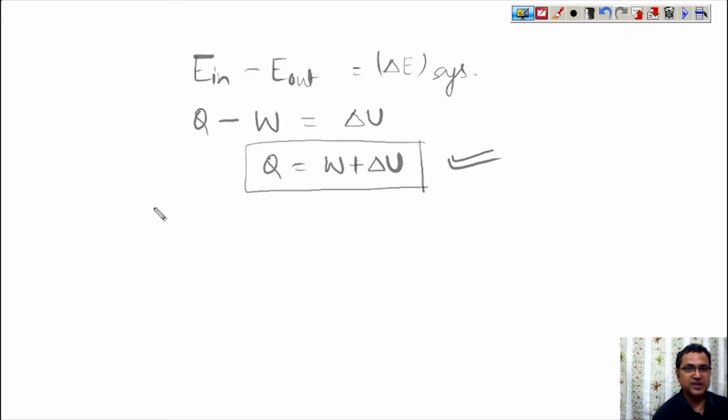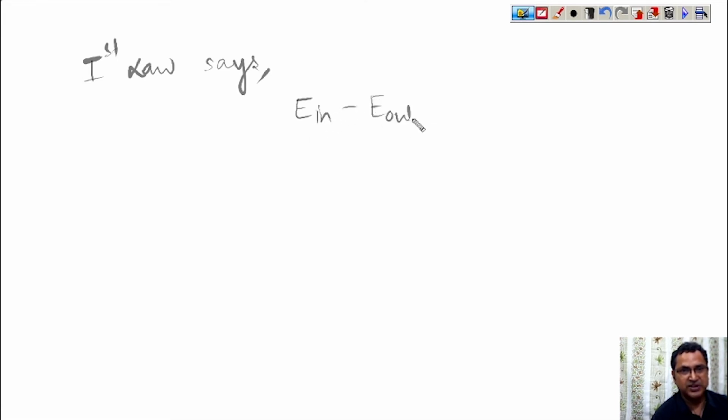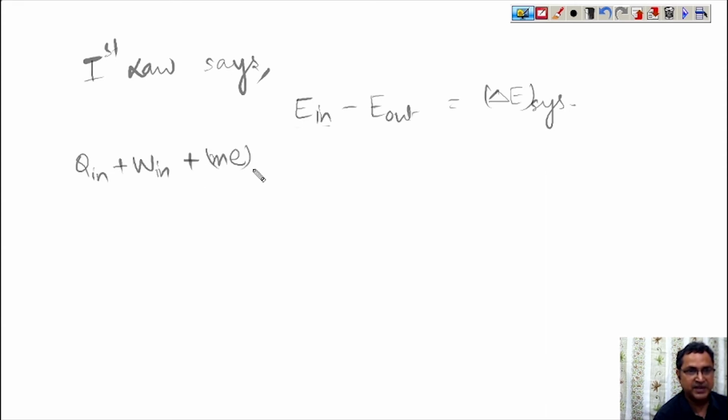What the first law says is that E in minus E out is equal to delta E system. Now there are three types of in, that is Q in plus W in plus m e in.